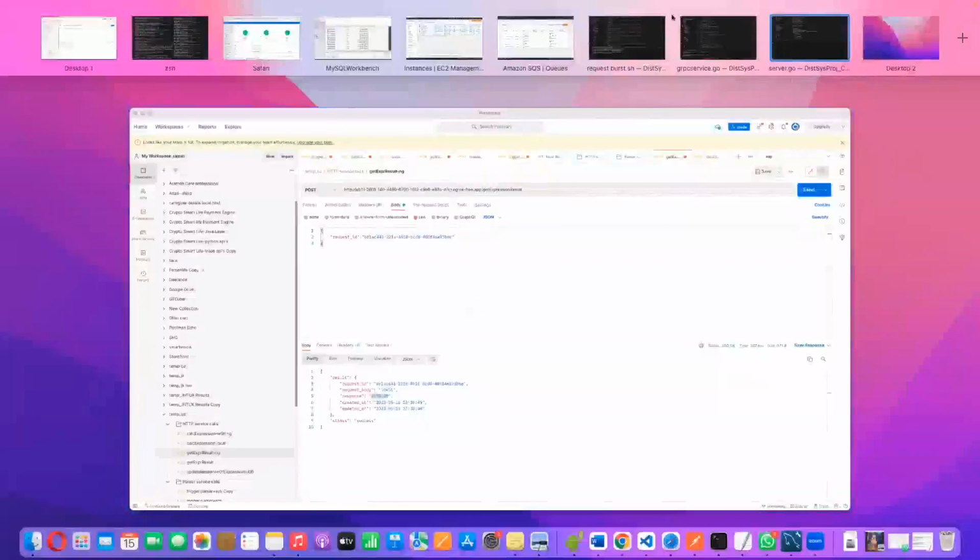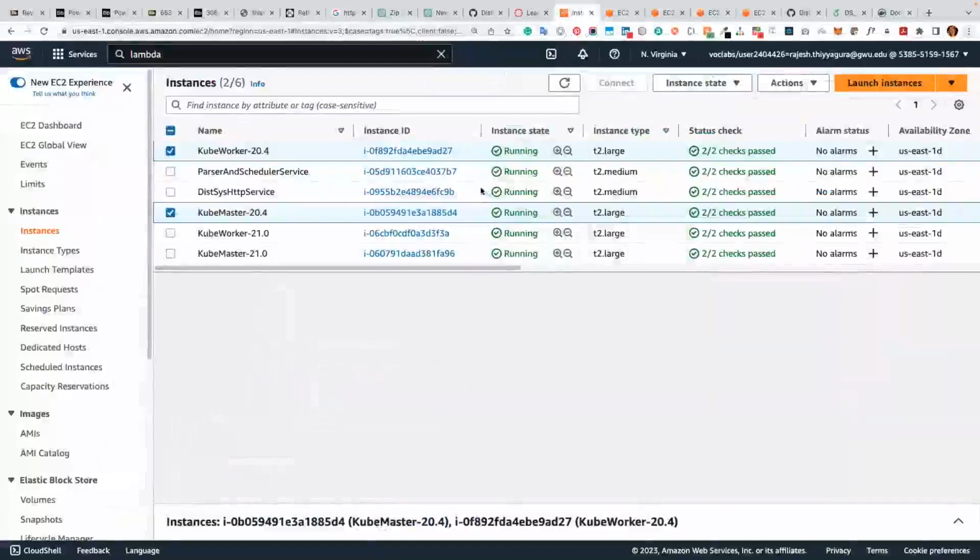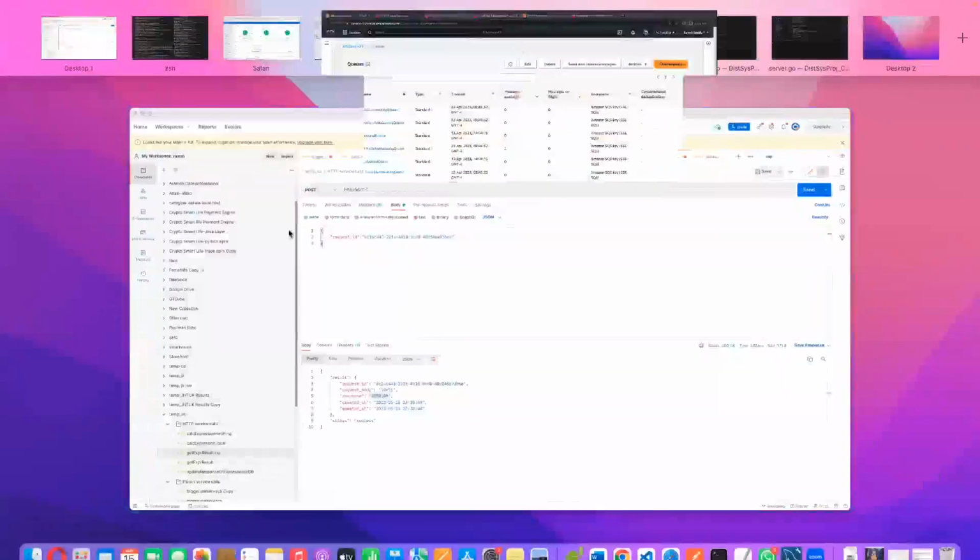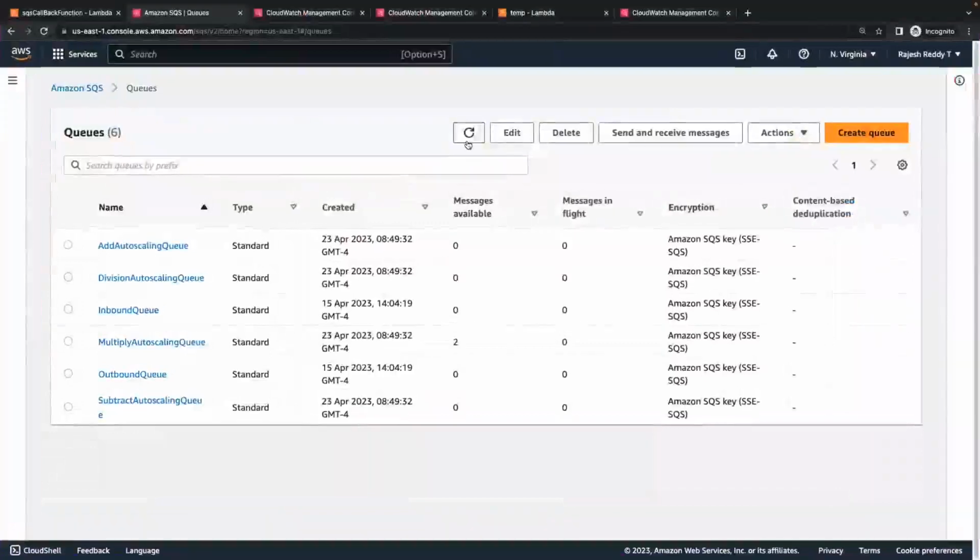This is how the cluster service is working. Now, to showcase the SQS, here are the SQS consisting of the inbound queue, outbound queue, and the auto scaling queues. We are using the auto scaling queues when there is an add expression. So we are pushing into the auto scaling queues, and in a similar fashion, we are doing it for multiply, division, and subtraction.